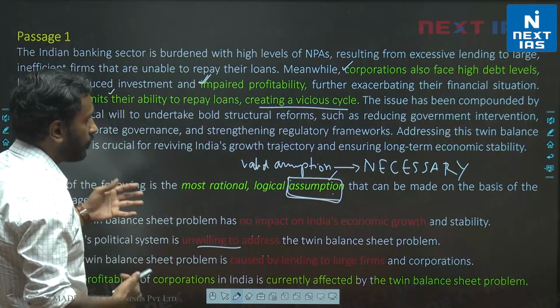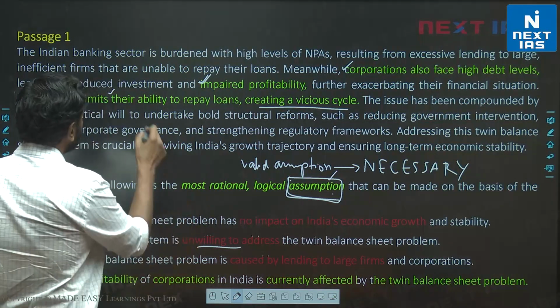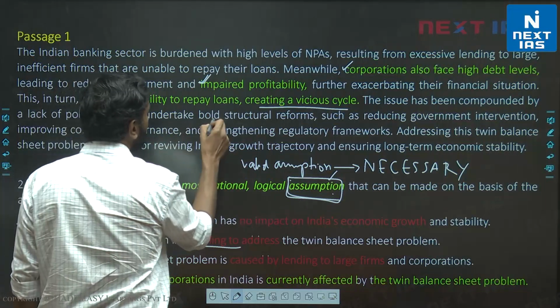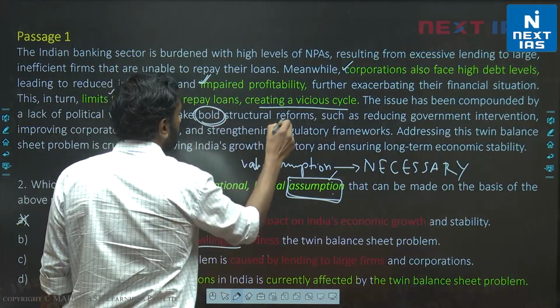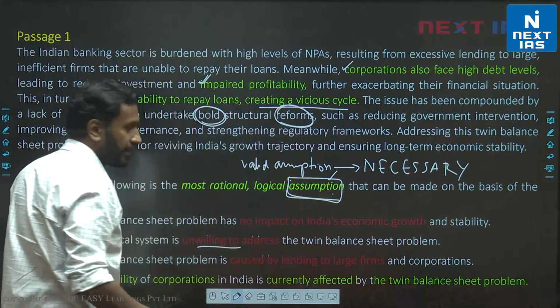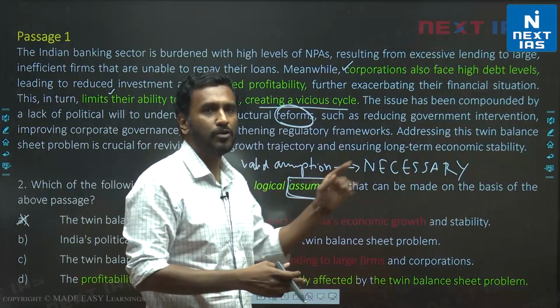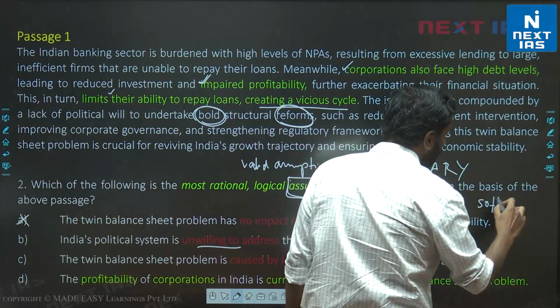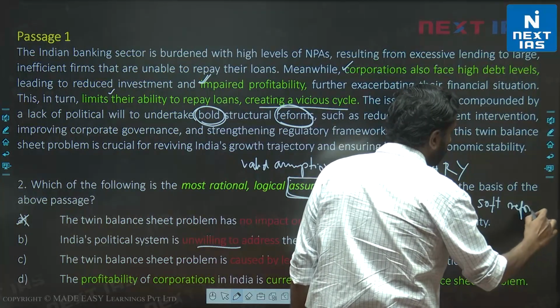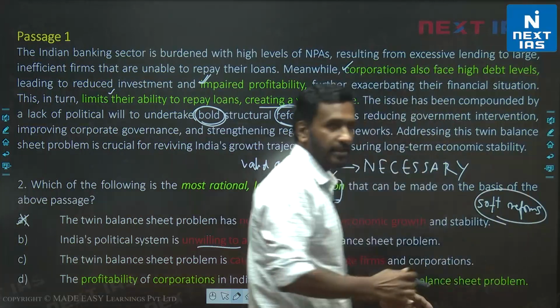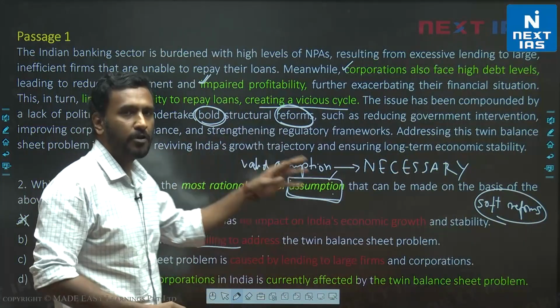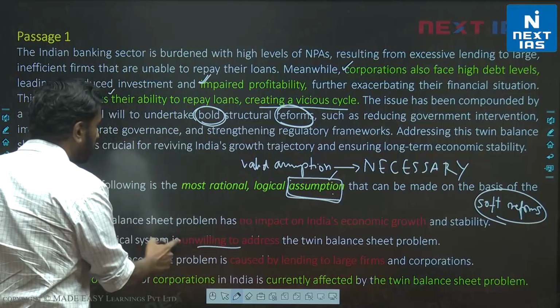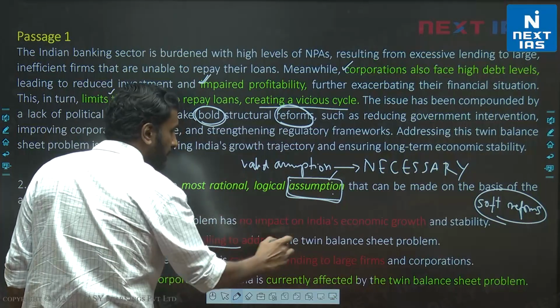If you notice, we are told specifically the lack of political will to undertake bold reforms. Okay, so there may be lack of will to undertake, let's say, soft reforms to undertake possible, but bold reforms not possible. So India's political system is unwilling to address is incorrect.